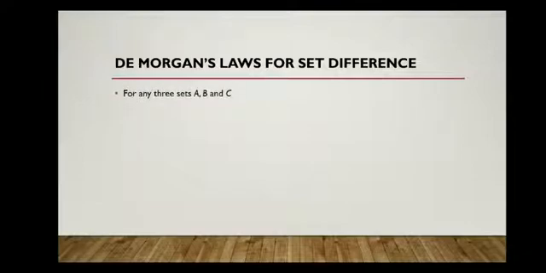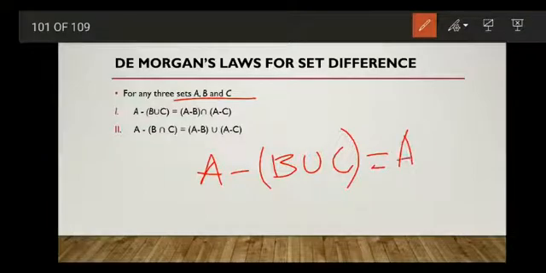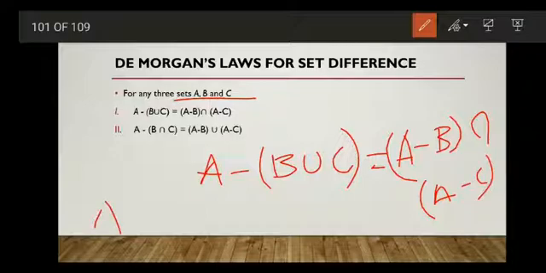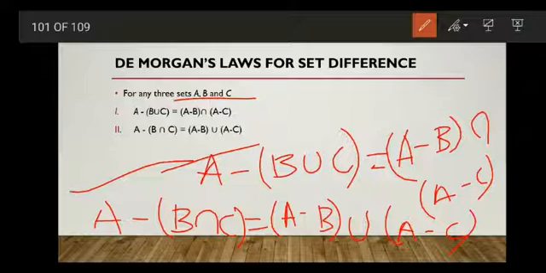For any three sets A, B and C, A difference B union C will be equal to A difference B intersection A difference C. And A difference B intersection C will be equal to A difference B union A difference C. Okay, these two laws are De Morgan's laws for set difference.